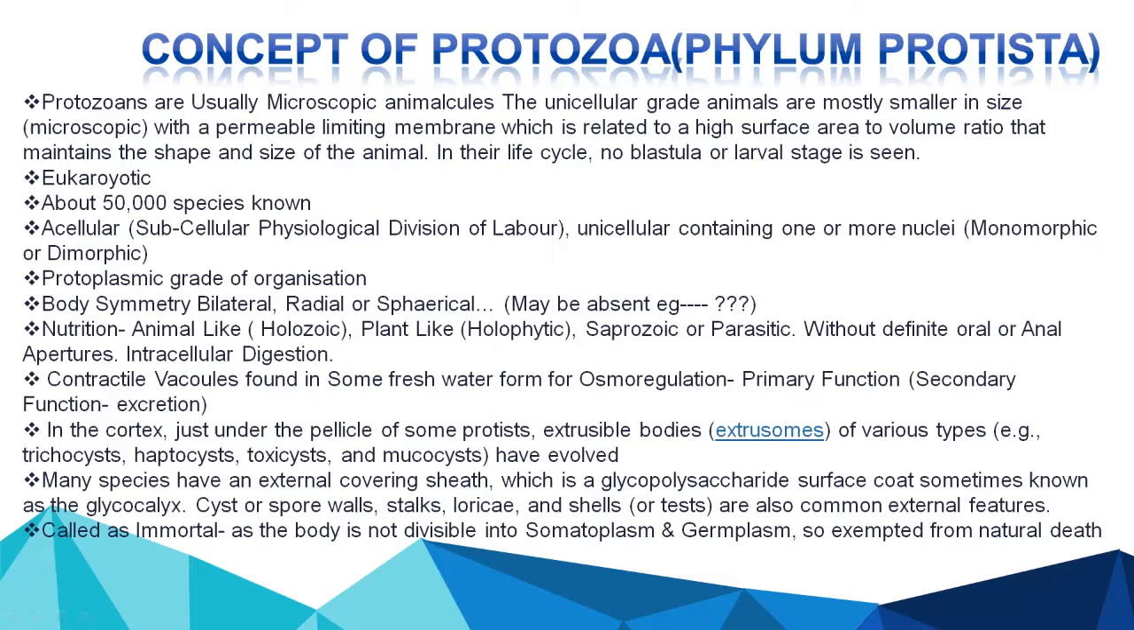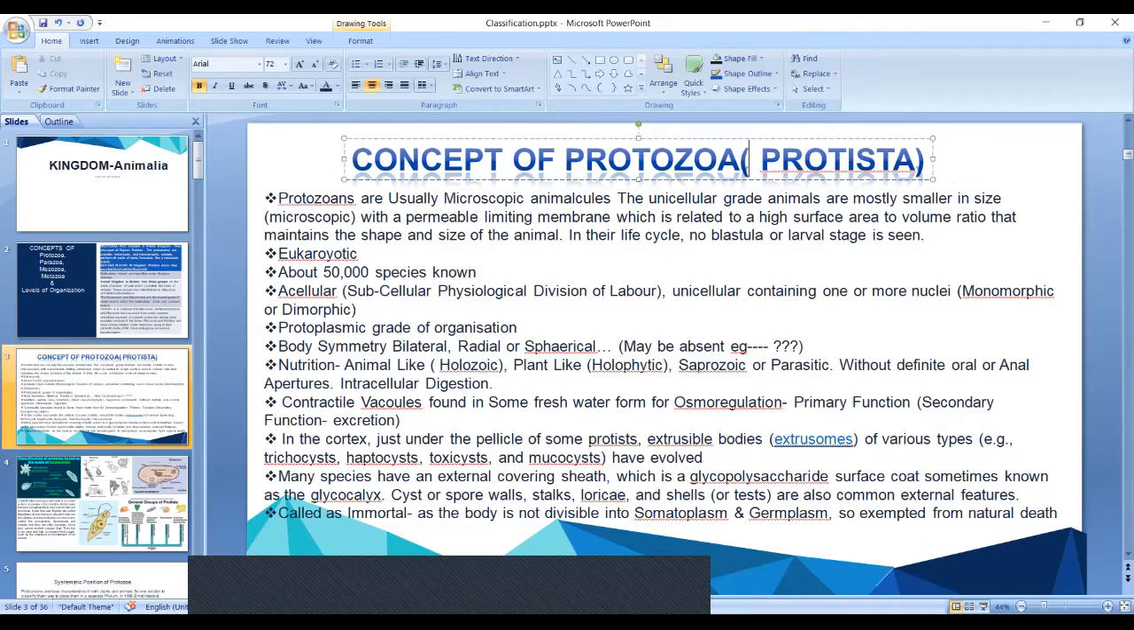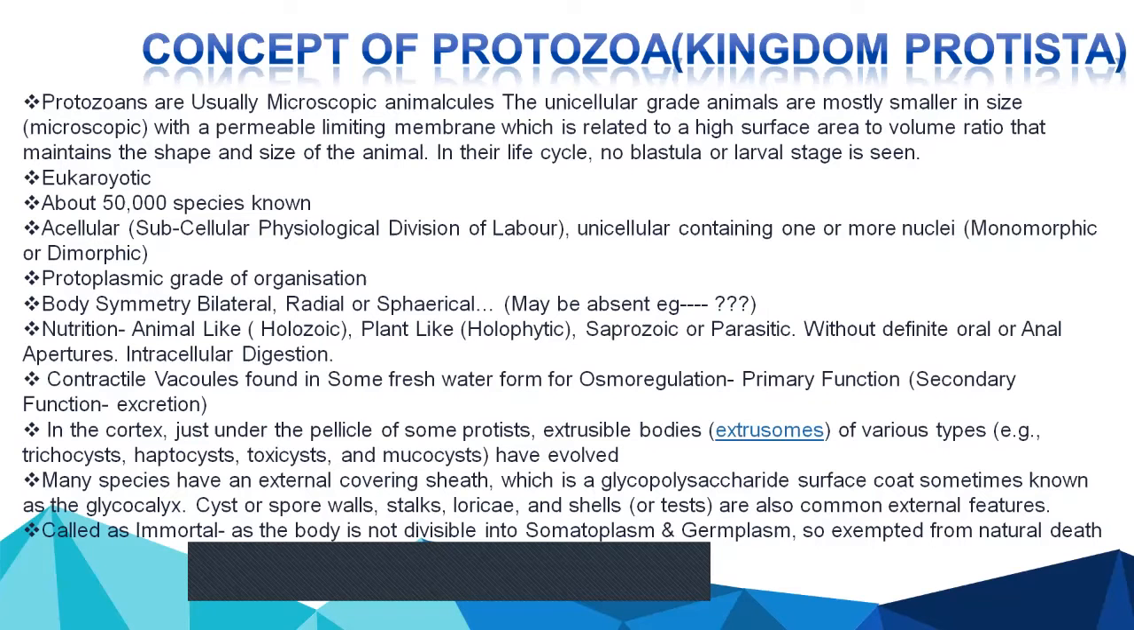So first we will study the concept of protozoa. And here the concept of protozoa, this is kingdom Protista. The protozoans are usually microscopic animalcules. See, the important thing is that they are microscopic animalcules.